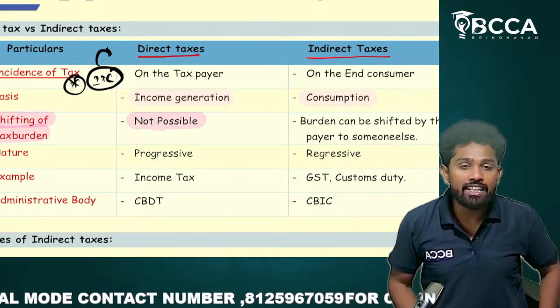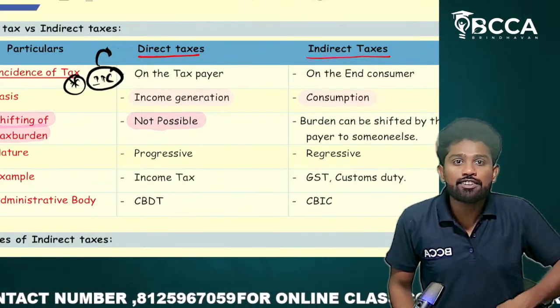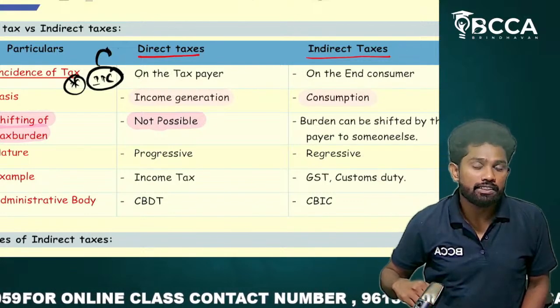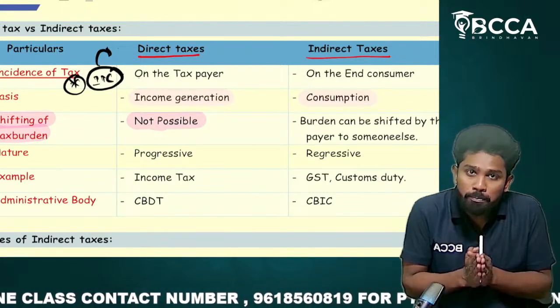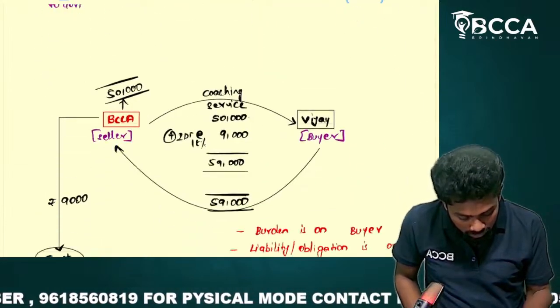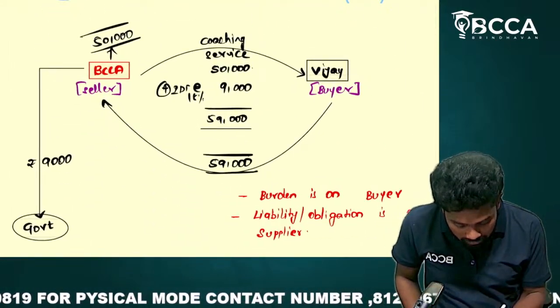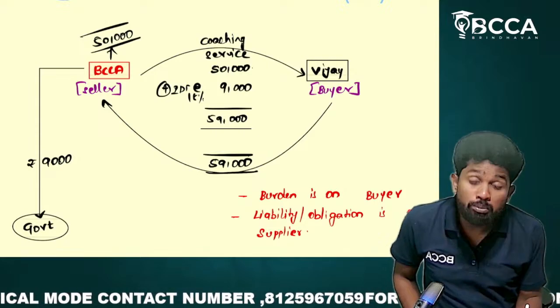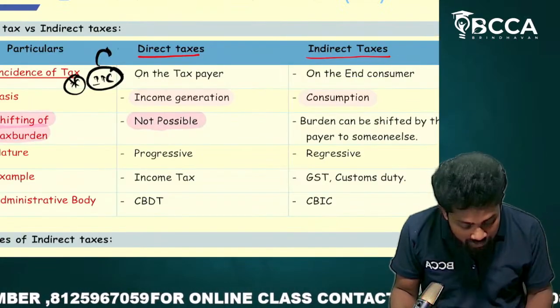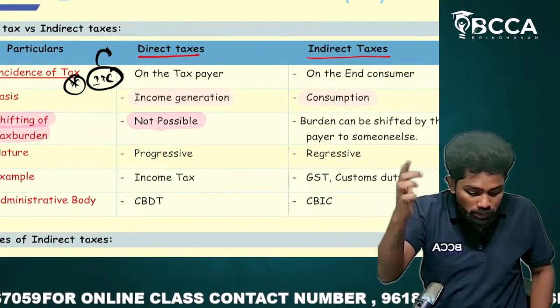But whereas indirect taxes, actually the seller has to pay tax. But what he is doing, he is collecting the money from the buyer. You understand the point, no? The seller has to pay tax. Look at this example which we discussed. The seller is responsible to pay tax. He is only paying, but from whom is he collecting the tax money? He is collecting from the buyer. So the burden is shifted from seller to buyer.